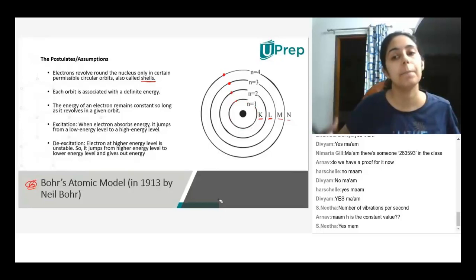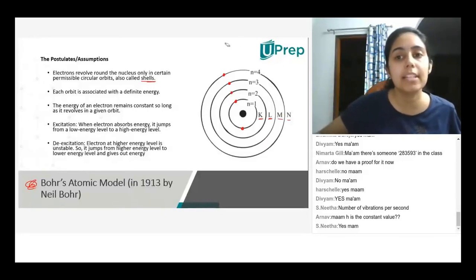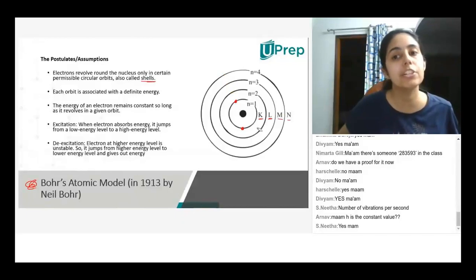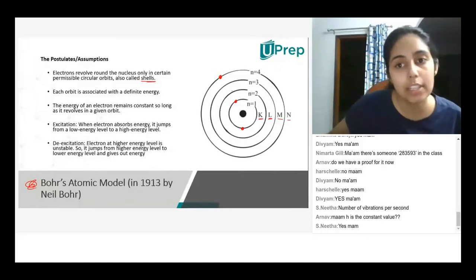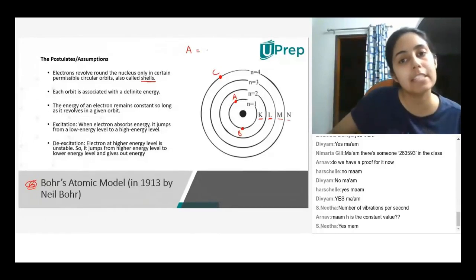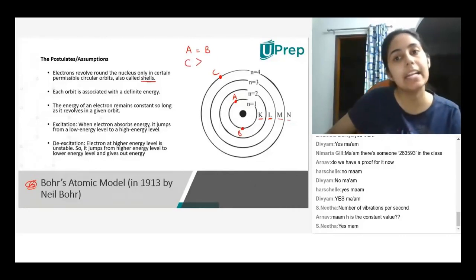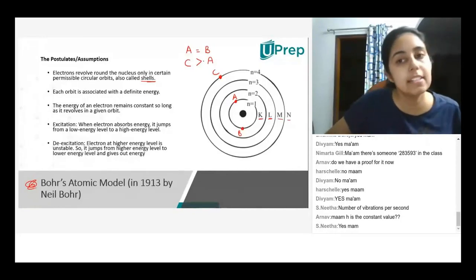That means if there are two electrons in this orbit, both of these electrons have the same amount of energy because they are revolving in the same orbit. Now, if I take another electron in this orbit, this electron will have a higher energy. Let's call these electrons A, B, and C. Electron A will have energy equal to electron B. Electron C will be greater than electron A. Does that make sense?